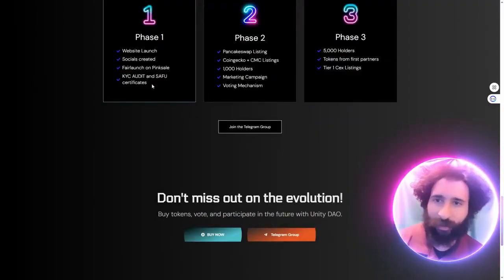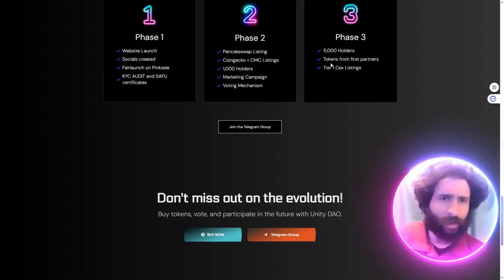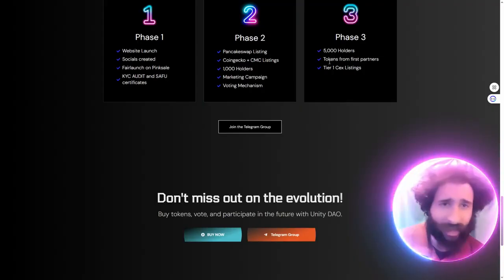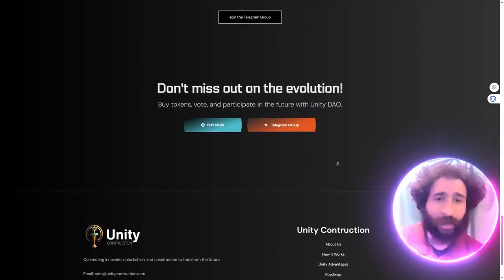The website launch, we're creating socials, fair launch on Presale, KYC, audit, SAFU. We got PancakeSwap. We are going to rock it on that DEX. This is CryptoDexWorld, right? CG, CMC, over 1,000 holders, voting mechanisms, and it's going to keep growing. It's going to go over 5,000, 10,000, 20,000, and then central exchange listings. It will blow up the token.